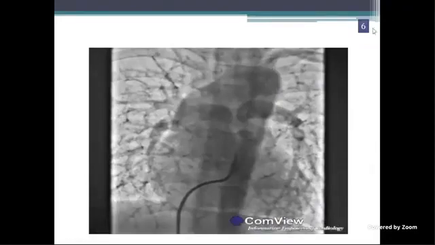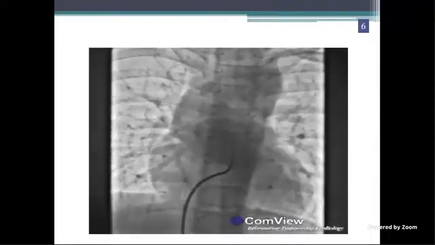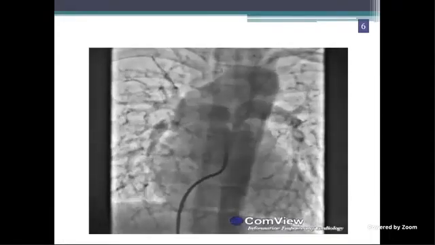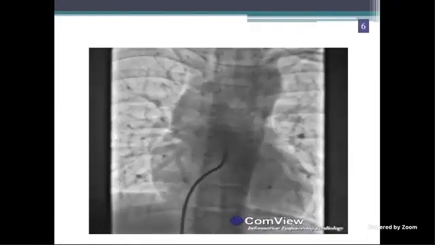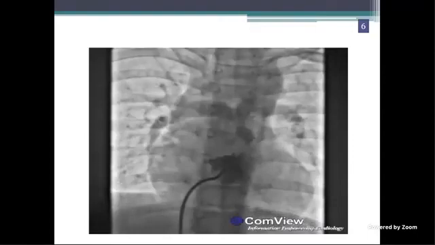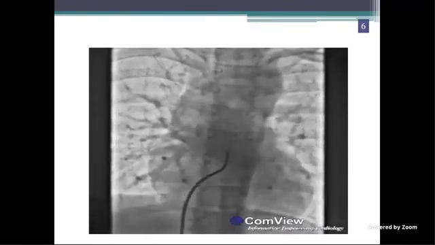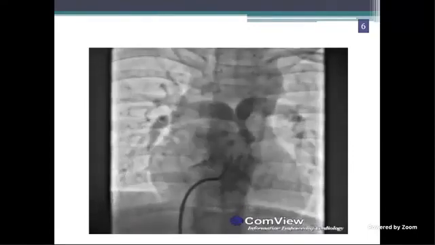Hello, sir. Can you listen to me? Sir, this is a PA view with slight cranial angulation where we can see the course of the catheter is from the IVC to RA to PA, where we can see that in the first phase the PA is filling and then the aorta is getting filled. The main pulmonary artery appears stenosed with a dysplastic pulmonary valve.